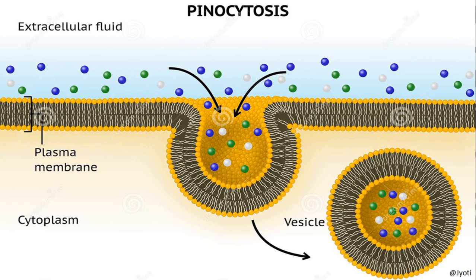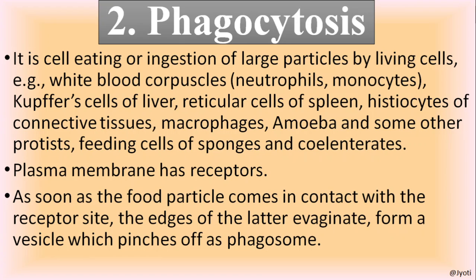Similarly, another process of transportation is called phagocytosis. It is otherwise known as cell eating, or ingestion of large particles. You have studied nutrition in amoeba, how amoeba captures food with the help of its pseudopodia. It forms the food cup, then the food cup is converted into a food vacuole.